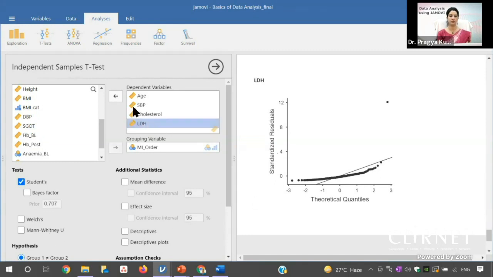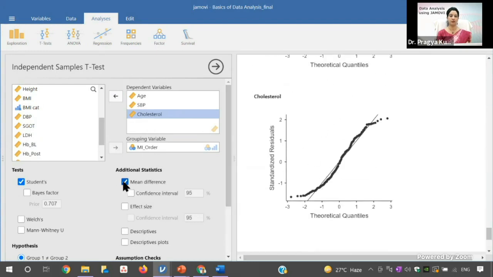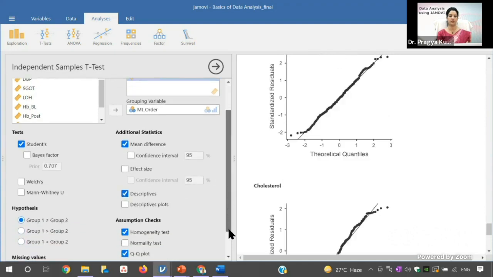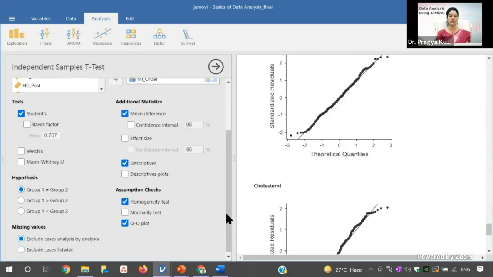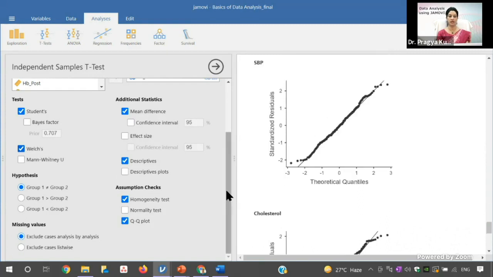So that's why I'll move this again back here, because I will use the student t-test. In that, I want to see this mean difference. I want to see the descriptives also, the mean, this thing. In homogeneity also, if the homogeneity of variance assumption is not met, then you should report the Welch t statistics. So I have clicked this Welch t statistics also, and then let's focus on the output.